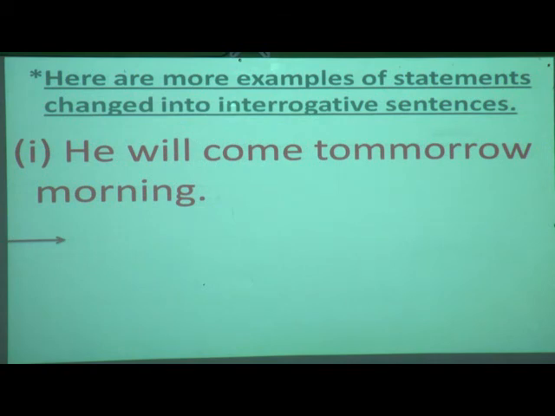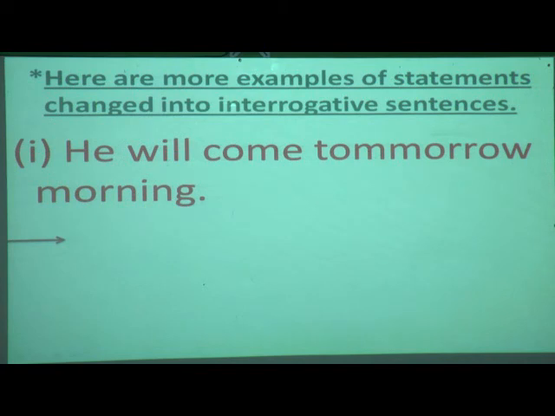Now here are some more examples of statements changed into interrogative sentences. Now we will see how it has been changed. "He will come tomorrow morning." So students, first you try to recognize how many verbs are there. Yes, here there are 2 verbs, that is "will" and "come". Can you see here, students? Yes, "will" and "come". So according to our rules, what we have to do when there are 2 verbs? We have to shift only the first verb, that is the helping verb.